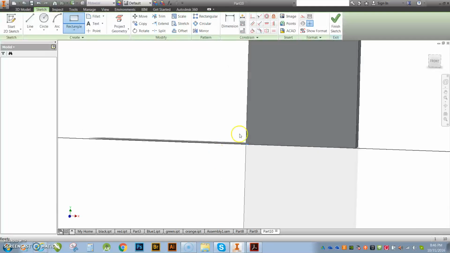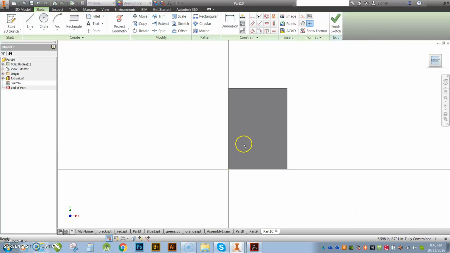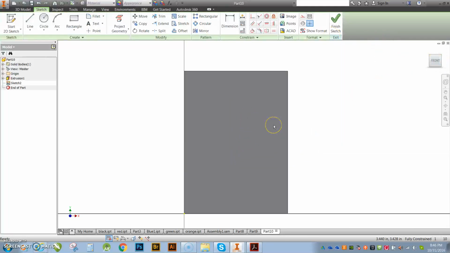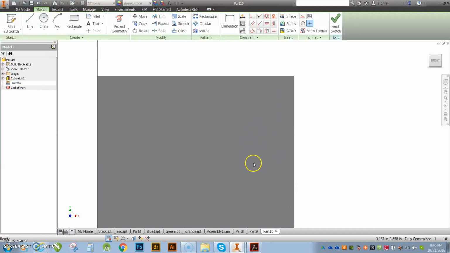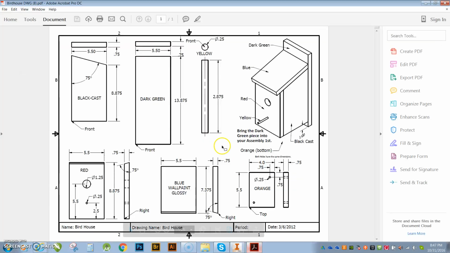Next I'm going to create a sketch here on this value. And now what I want to show you guys here is using the X and Y planes and doing a grid check on your project here. Using the math. Okay, so if I look here, this dot is 0.75 by 0.75, and then it gives you the dimensions. So 0.75 by 0.75 from this corner out, and from this corner down. So hopefully you guys can all see that.